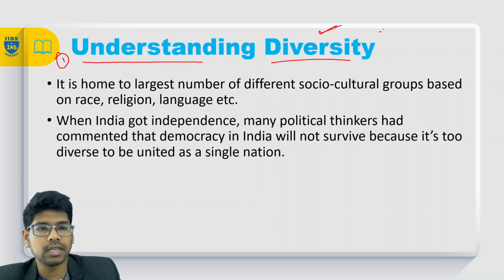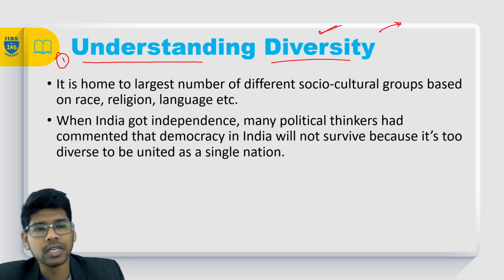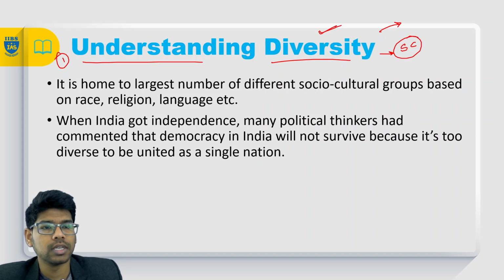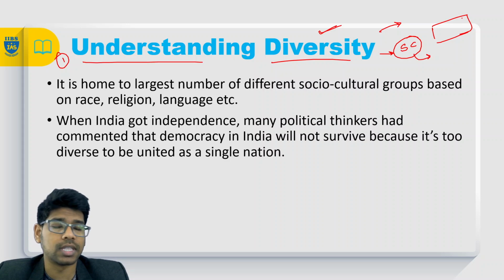Diversity means the presence of various forms in a particular geographical area. When it comes to diversity, India is called a subcontinent. Why is India called a subcontinent? Because a continent is a larger area which consists of diverse climates, a diversity of features, and a diversity of organisms living in that area. With all the diversity of cultures, religions, and ethnic identities, that's why we call it a continent.